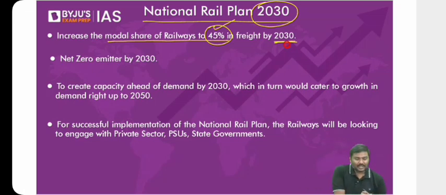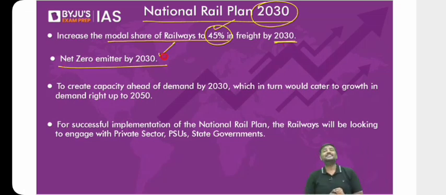Point number two, we want to become a net zero emitter by 2030. And the Government of India is actually implementing this policy. I'm sure you're reading about it in the newspapers.